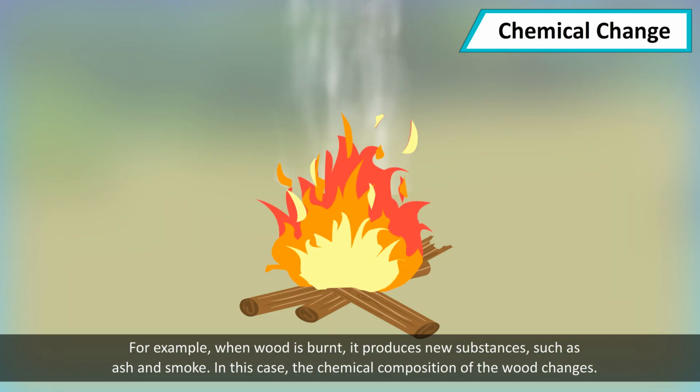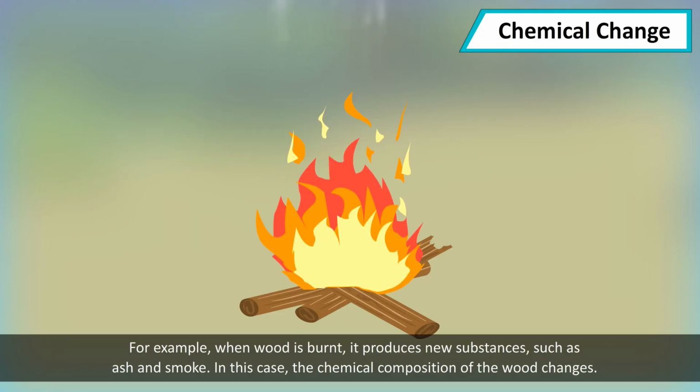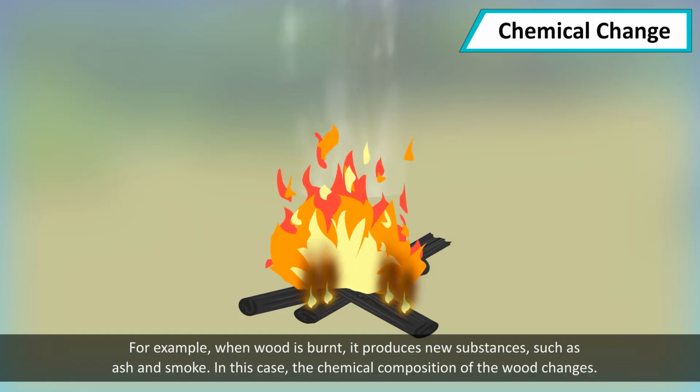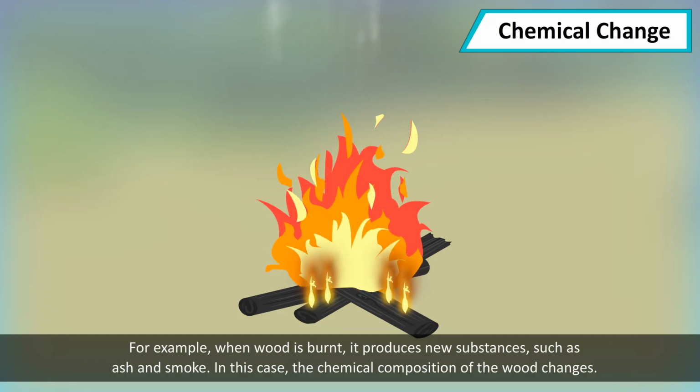For example, when wood is burnt, it produces new substances such as ash and smoke. In this case, the chemical composition of the wood changes.